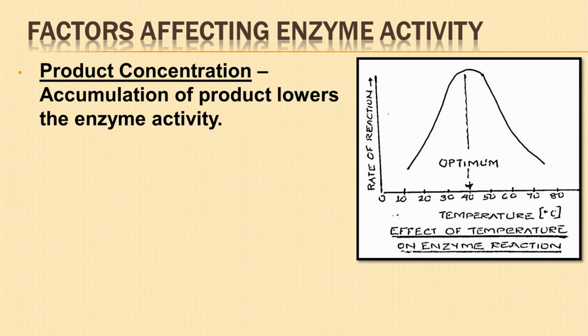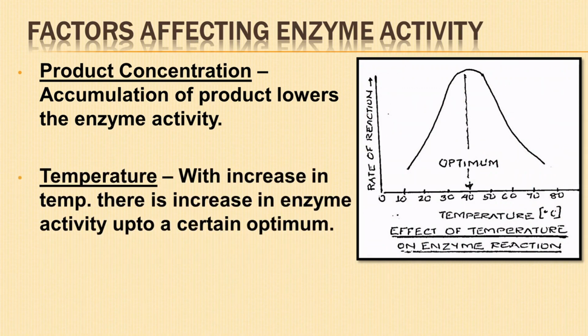Temperature: at 0 degrees Celsius, the activity of enzymes is minimum or zero. With increase in temperature, there is increase in enzyme activity up to a certain optimum. Enzymes show maximum activity between 25 to 40 degrees Celsius. After 45 degrees Celsius, enzyme activity is retarded and it stops altogether beyond 60 to 70 degrees Celsius.